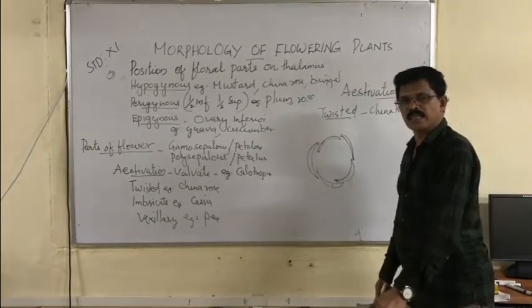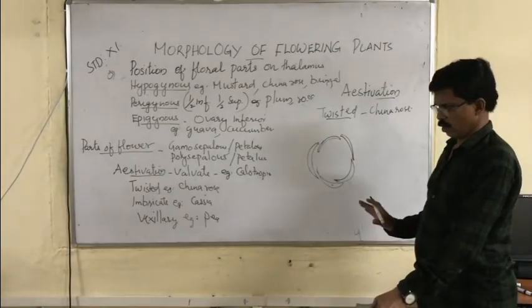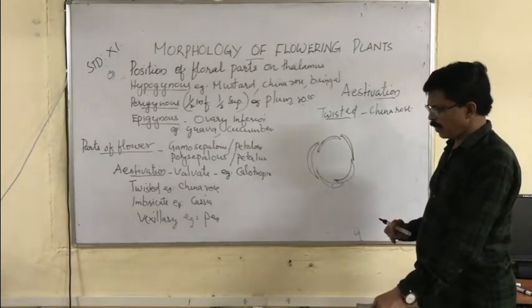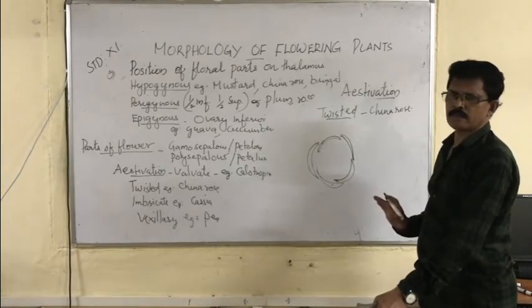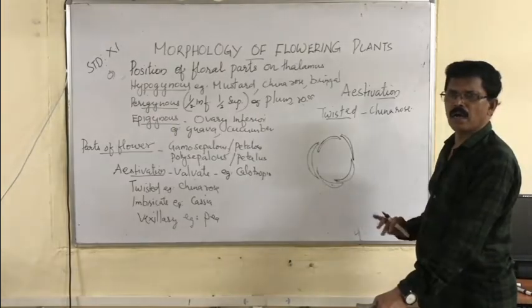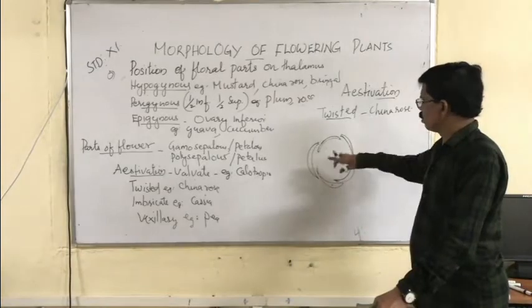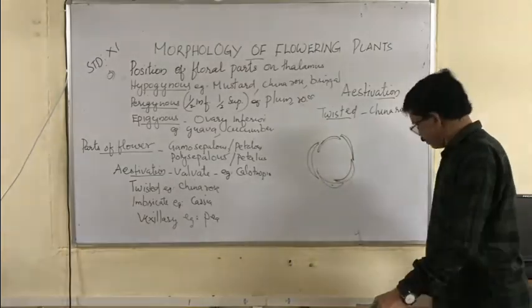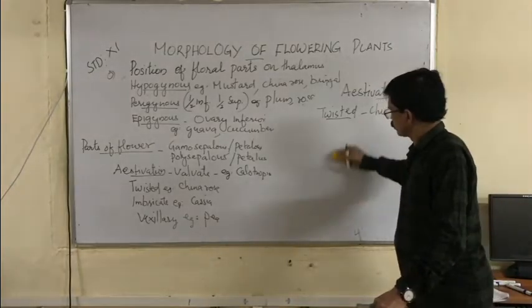So what is imbricate estivation? Sepals or petals are not overlapping in a regular manner. One or two sepals or petals may be overlapping, and the other sepals or petals may not be overlapping. It may be out or inside. Such estivation is called imbricate estivation.